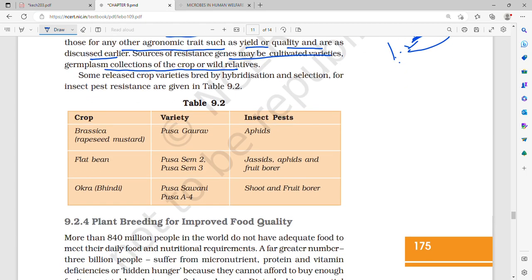Some released crop varieties bred by hybridization are in table 9.2, that is brassica, rapeseed mustard. Pusa Gaurav is the variety, and the insect pest is aphids.